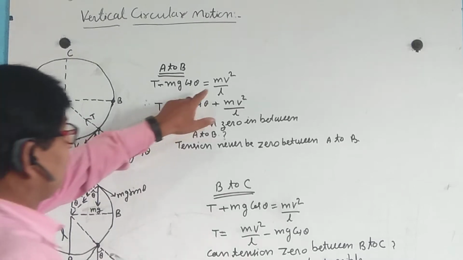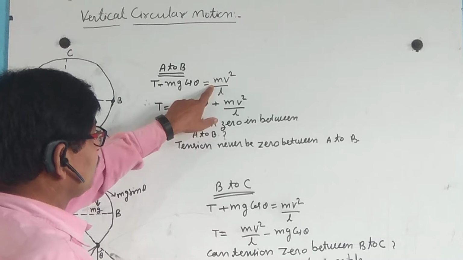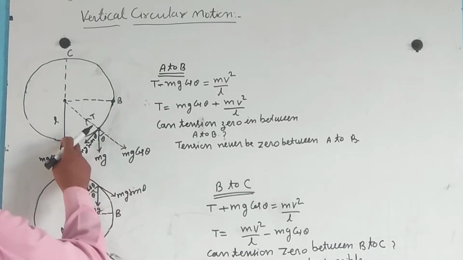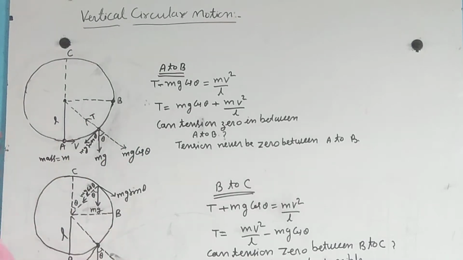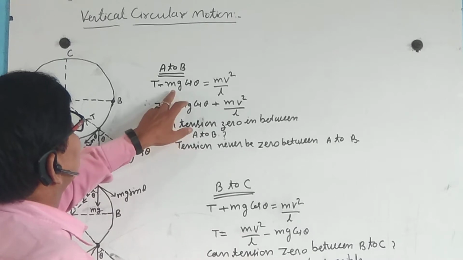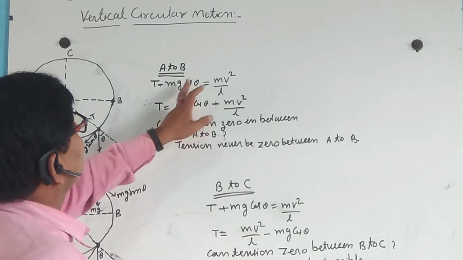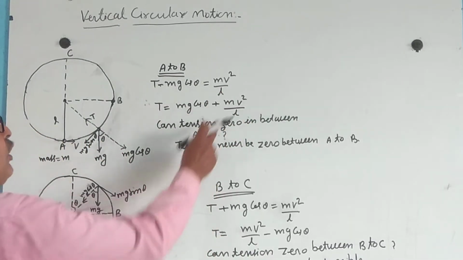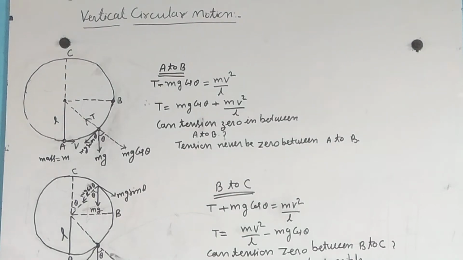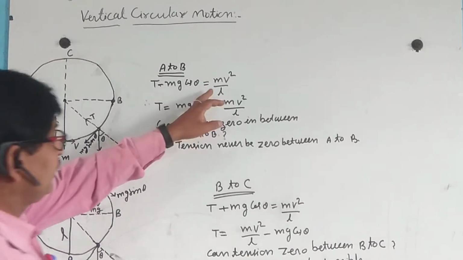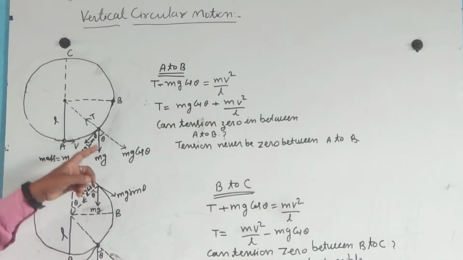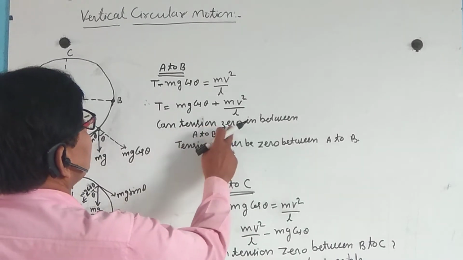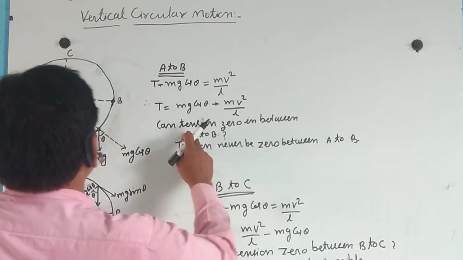Here L is the length of the string and v is the velocity of the particle, so T equals mg cos theta plus mv square by L. mv square by L is the centripetal force acting toward the center. Now the tension is not zero in between A to B.